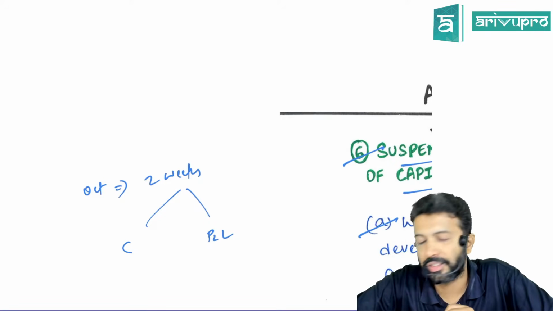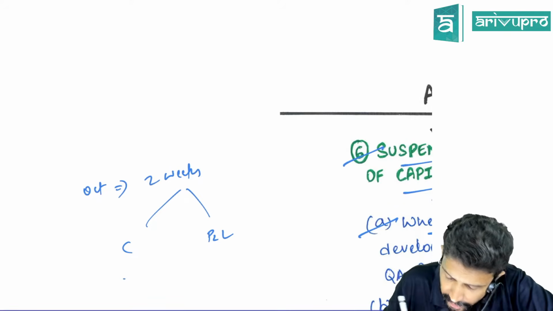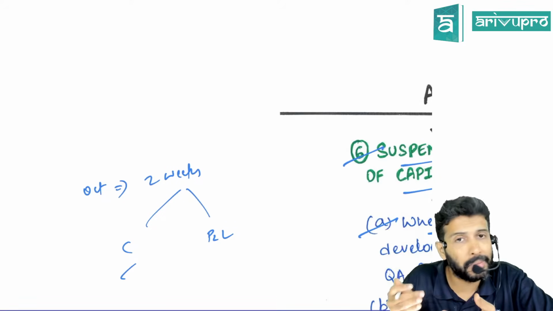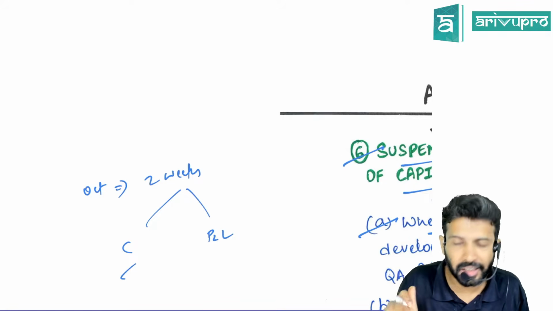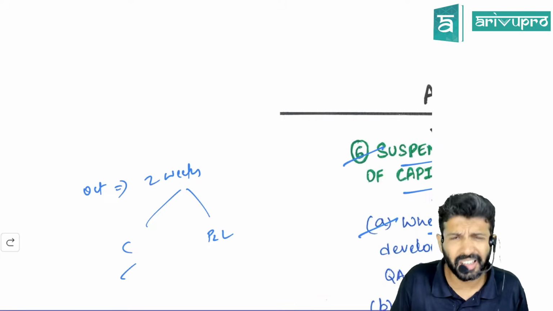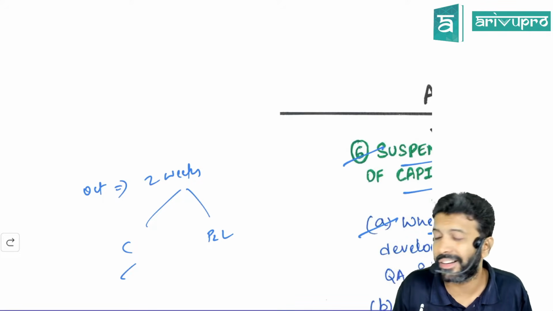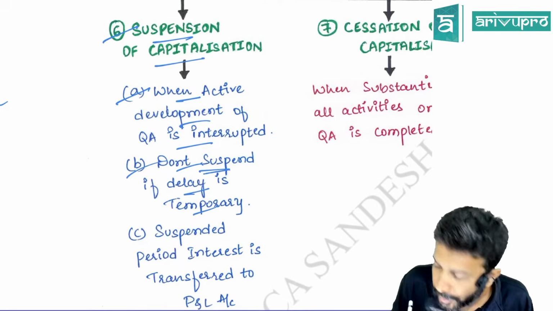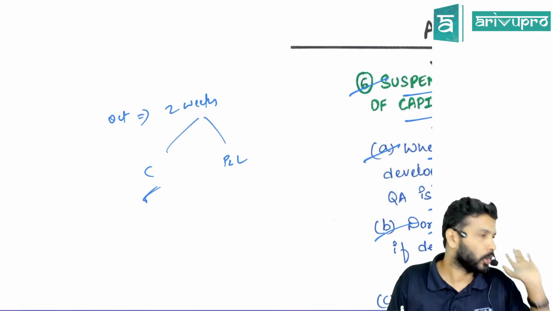What the standard says is, if there is a temporary delay, continue with your capitalization. Okay, meaning now just check. You're constructing a building in hilly area. Is this out of the blue or expected? In that area, landslides are common in October. You knew this already when you took up this assignment. That means, is this anything extraordinary or something normal for these contracts? Normal. That means this will be treated as a permanent delay or temporary delay. So if there is any temporary delay, do not suspend the capitalization. Meaning, capitalization will still continue.